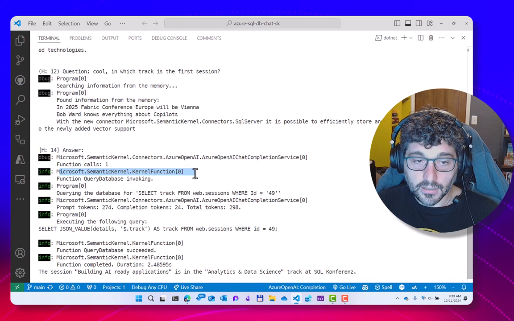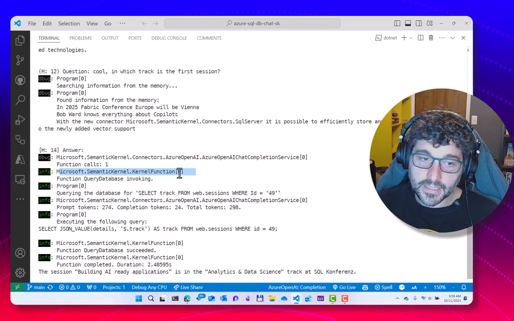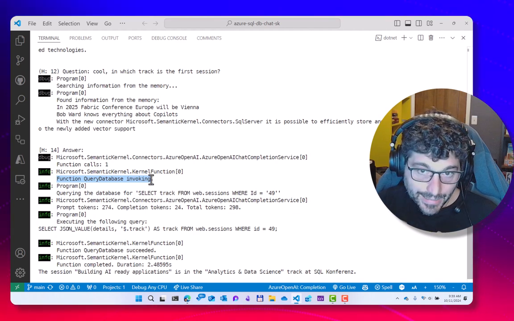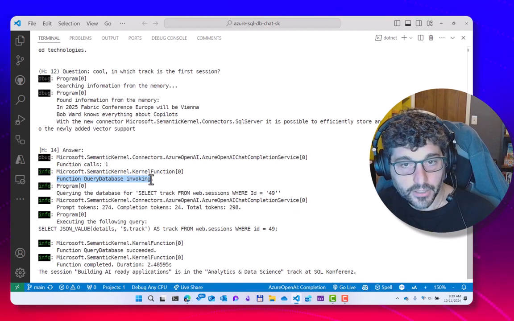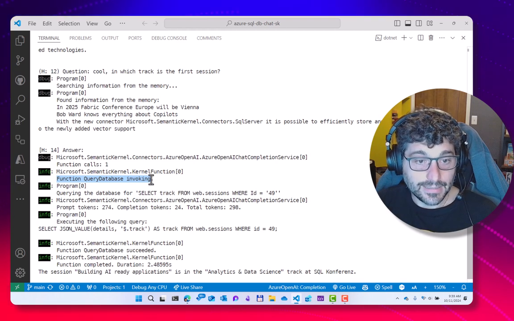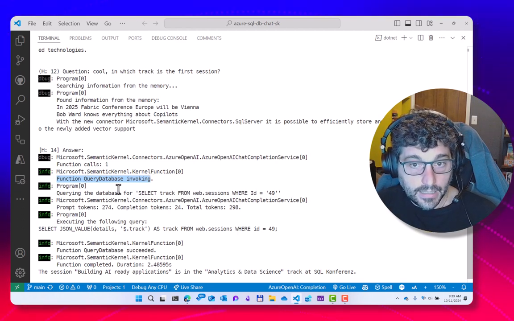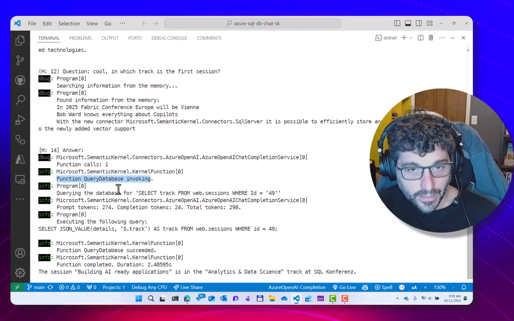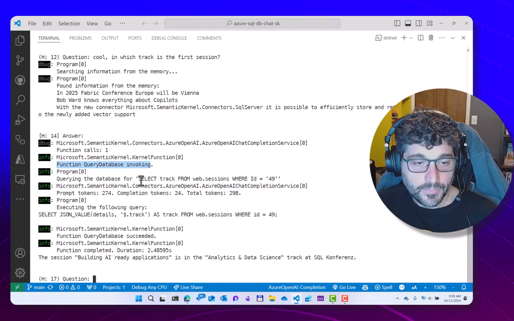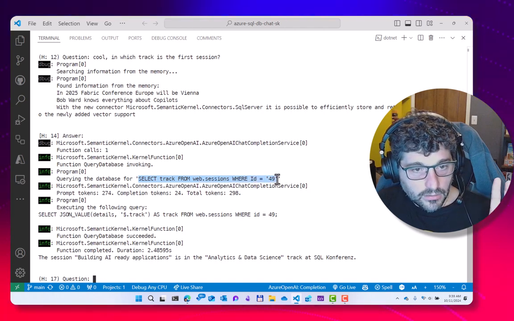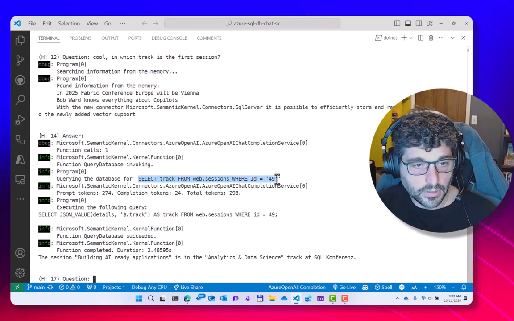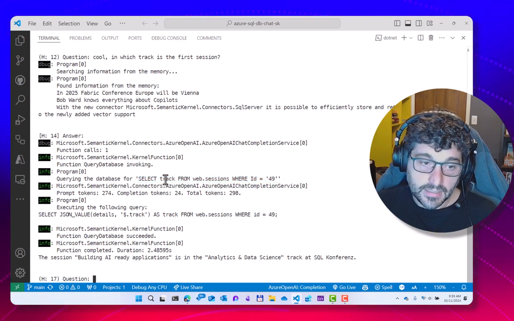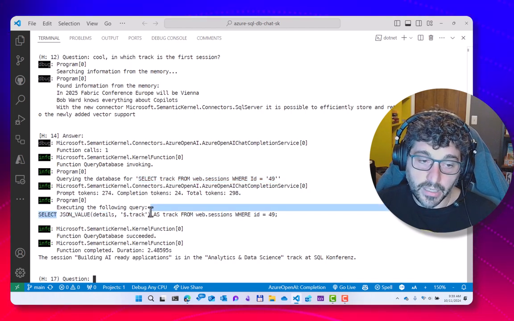The semantic kernel, again, using the LLM behind the scene, understands that it needs to query the database. And I created a query function that is able to actually create the SQL and ask the LLM to create the correct T-SQL query to be executed against my database. And this is the logical query that needs to be executed. Select track from web session, but track in my database is actually saved as part of a JSON value.